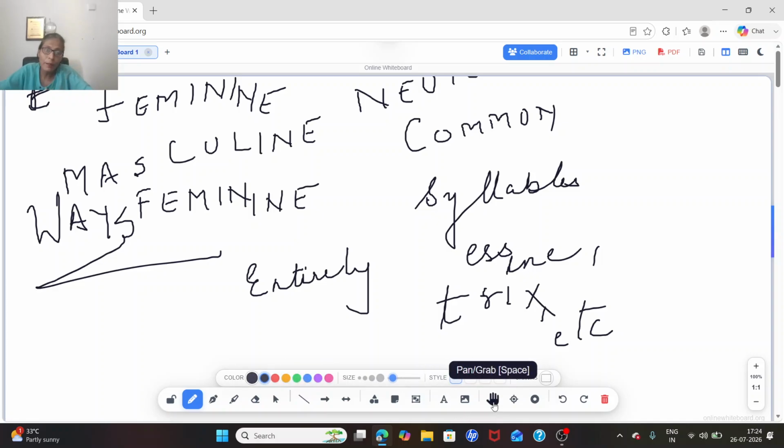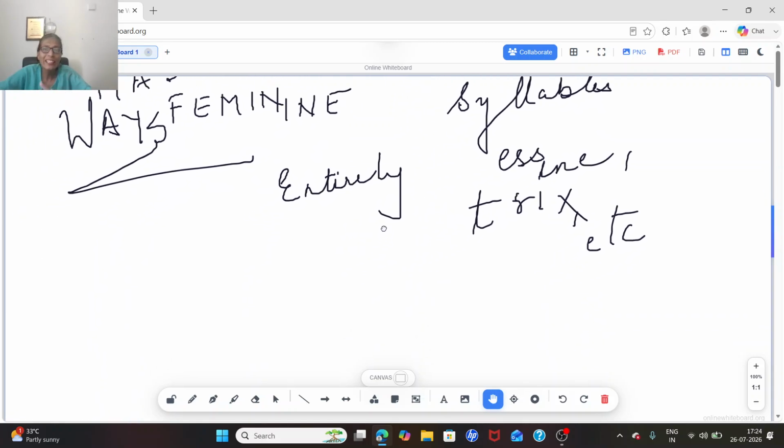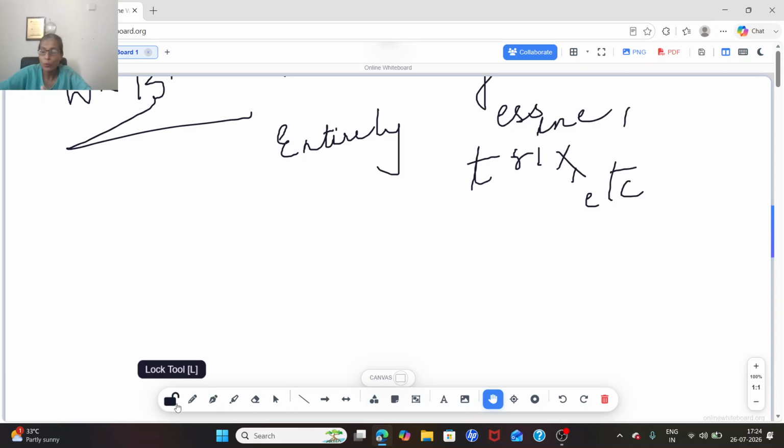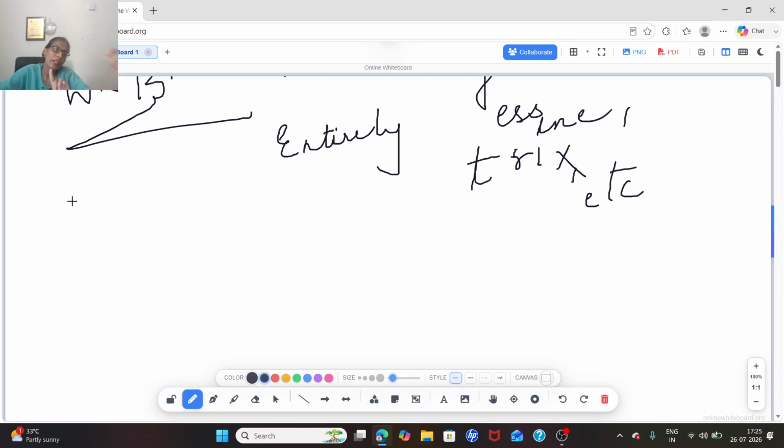I'll give you the example. Author. Okay, in author, if I use E double S, what I'll do, I'll write author and I'll put E double S, and I'll write authoress, right?